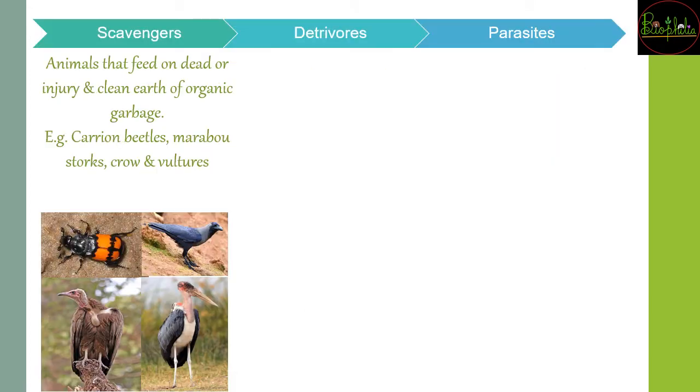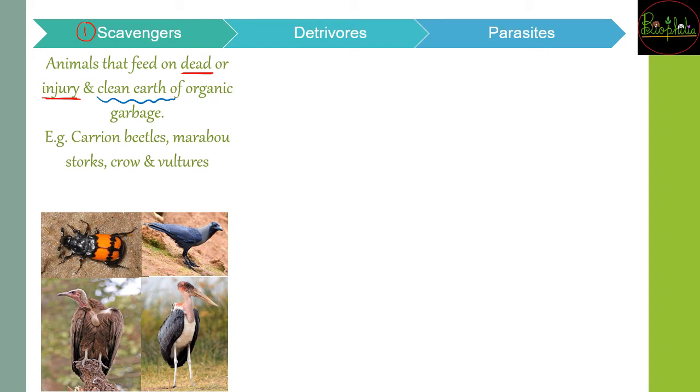Next we see what sort of decomposers are present. First are the scavengers. What are scavengers? These are the animals that feed on dead or injured animals, and they are the animals which clean the earth. Whatever dead bodies or carcasses there are, suppose a lion ate a deer and the remaining deer is lying there as it is, what will happen? It undergoes scavenging. Scavengers like crows, vultures, carrion beetles, or skunks all come and eat that dead body.